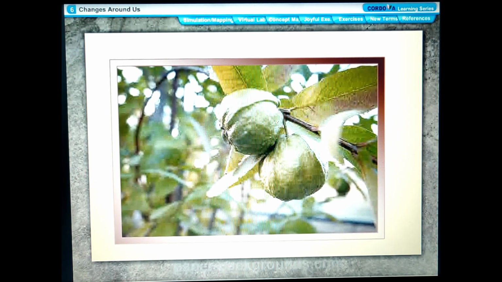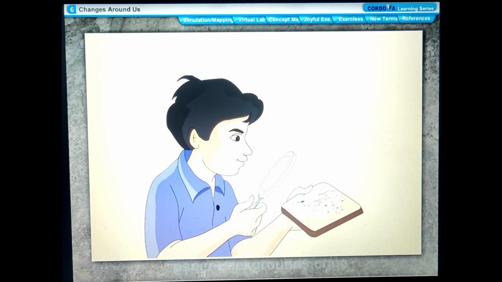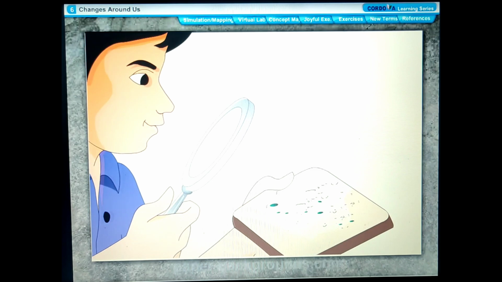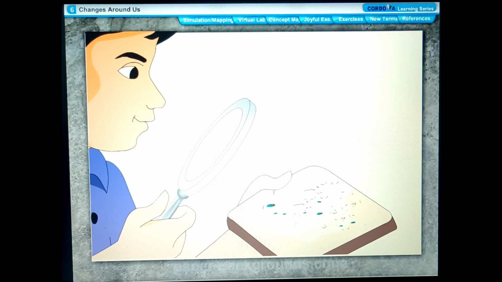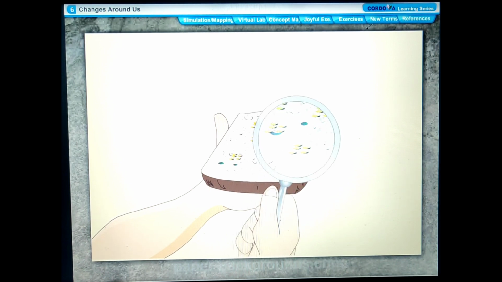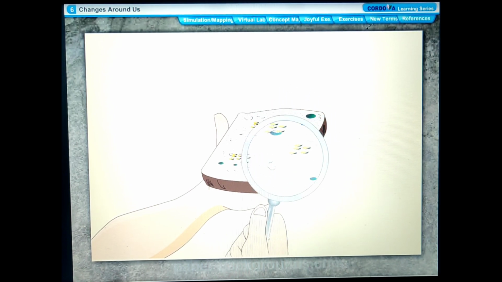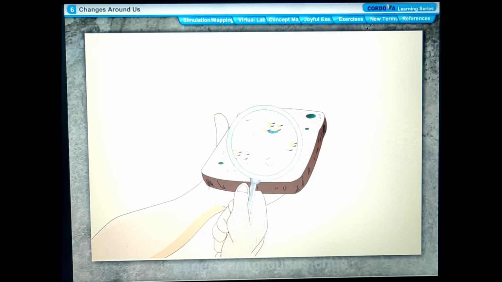So, the changes that are useful to us and that we want to take place are called desirable changes. But there are some other changes that are harmful to us. The spoiling of food materials by bacteria or fungi is an undesirable change. This spoiled food becomes unfit for eating. It becomes waste.